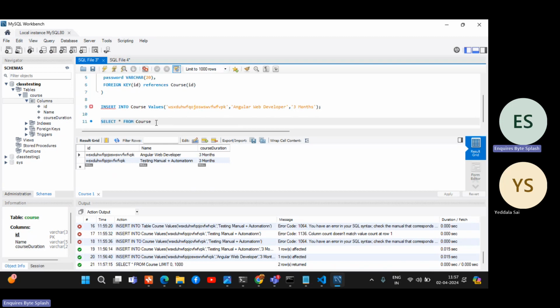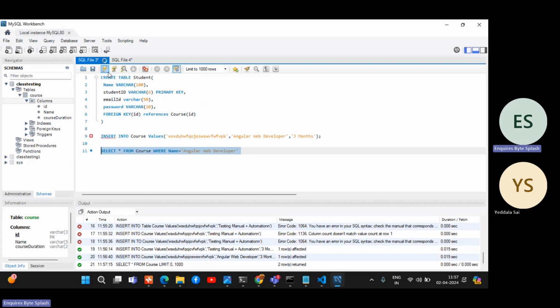Now, if you want only the courses with a duration of 3 months, for example when another one has 4 months, or if you want only the course with name Angular, you can query. How can you query? Select star from course. We have a where clause which applies rules for querying, right? Where name equal to Angular web developer.